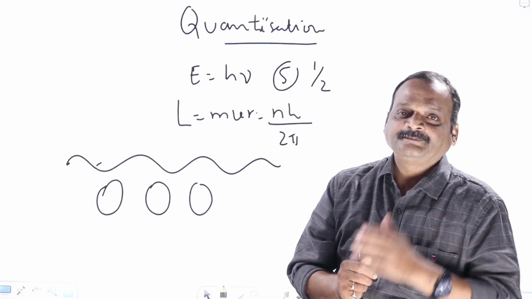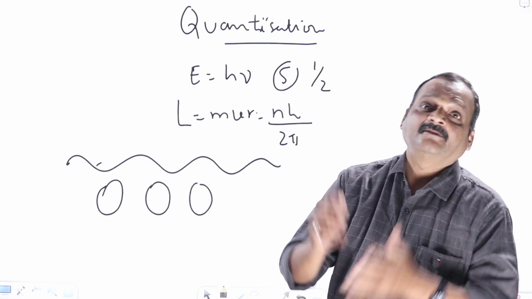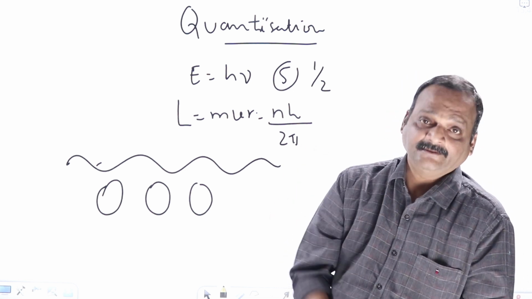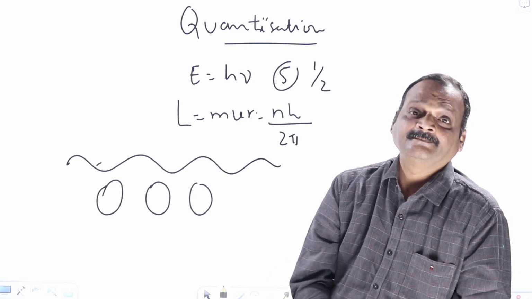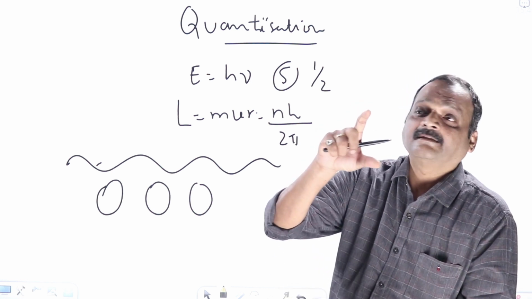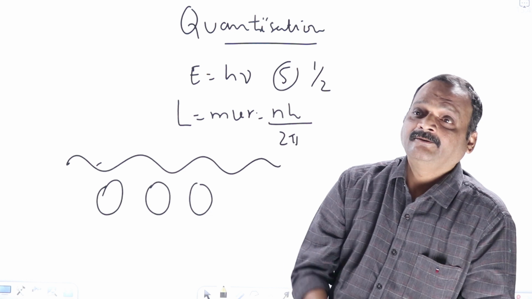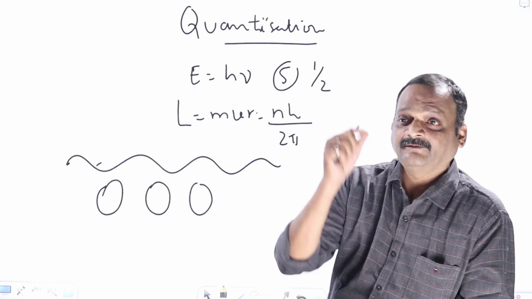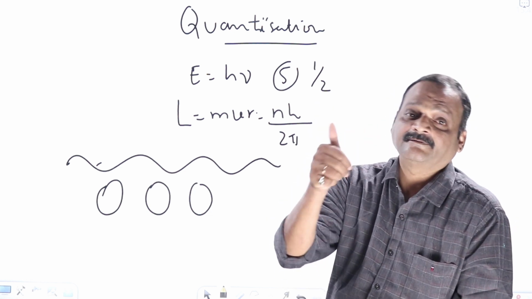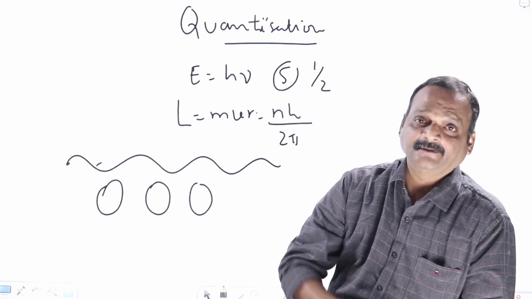Chapatis are quantized. Idlis are quantized. Dosas are also quantized. Nobody gives you half. Similarly, cool drinks also. A Thums Up bottle costs around 20 rupees. You cannot go to the shopkeeper and say, I have only 5 rupees with me, so let me take 2 or 3 sips of Thums Up, please give me. He won't give you that, isn't it?